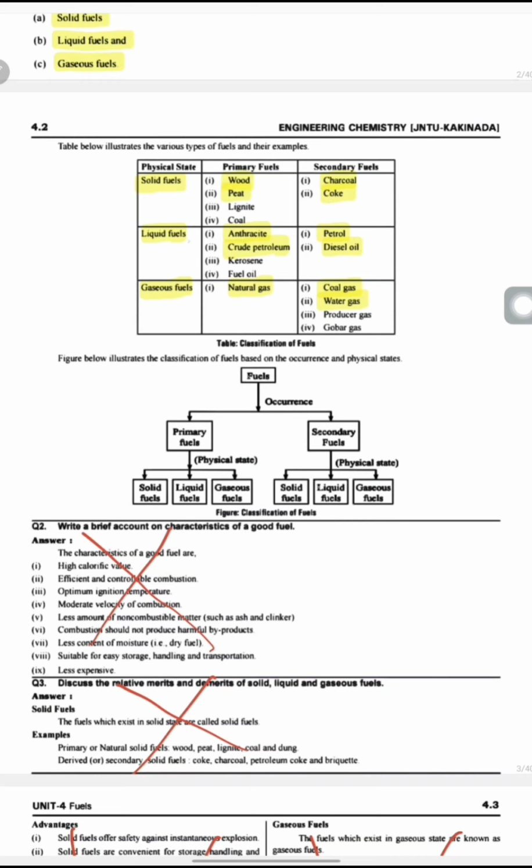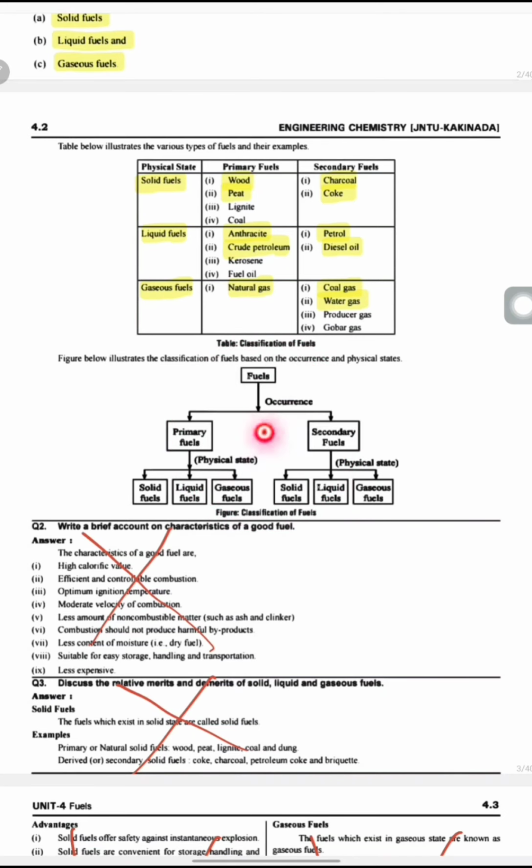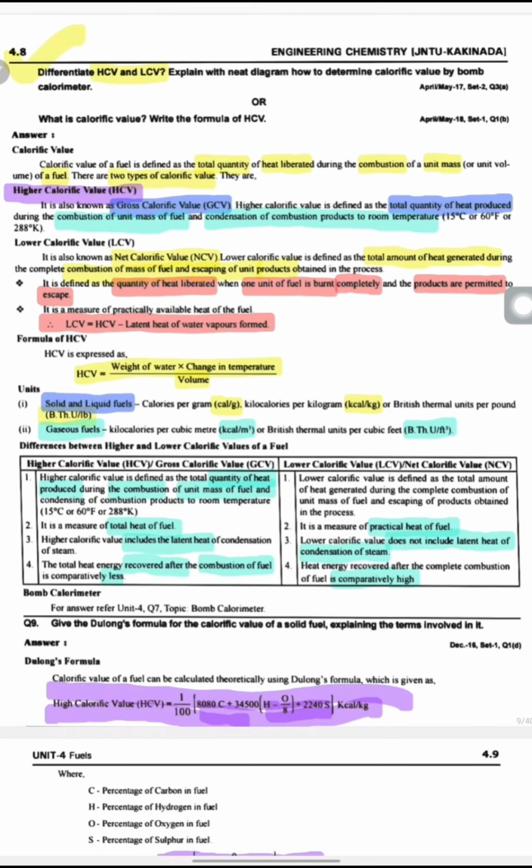Liquid fuels are again classified into primary and secondary fuels. The primary fuel examples are anthracite, crude petroleum. Secondary fuel examples are petrol, diesel. Gaseous fuels are again classified into primary fuels and secondary fuels. The primary gaseous fuel example is natural gas. Secondary examples are coal gas, water gas, producer gas, even gobar gas, which are HCV and LCV.